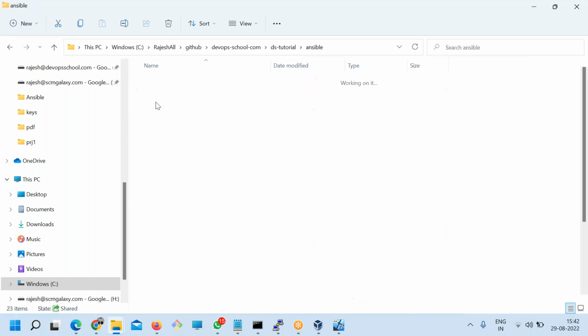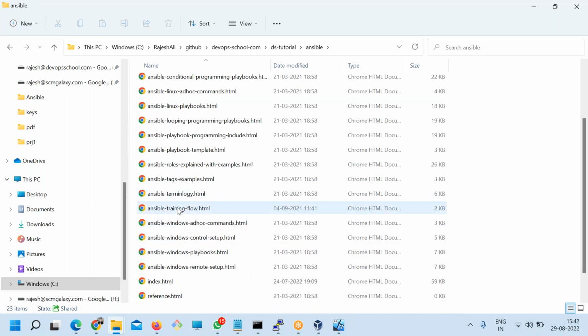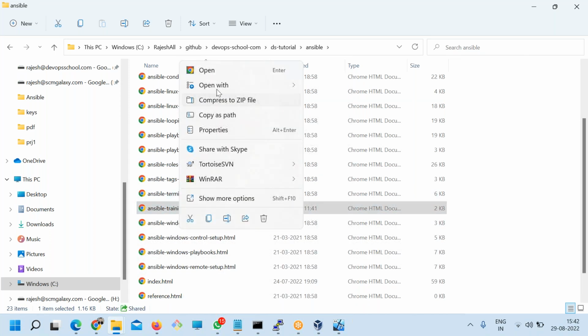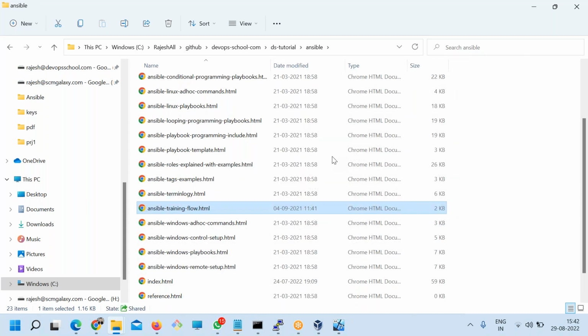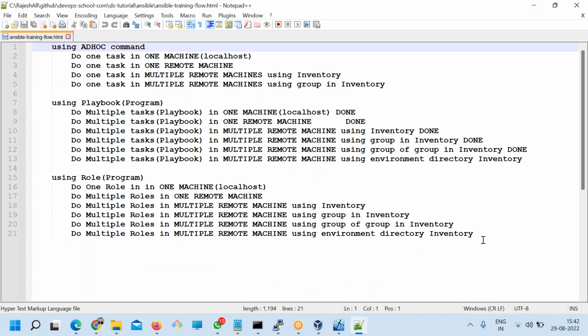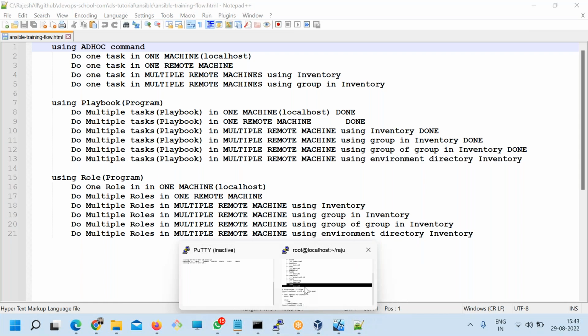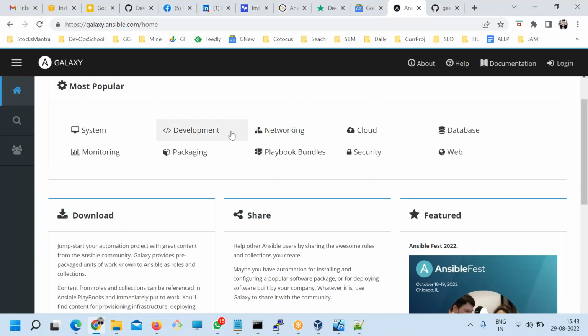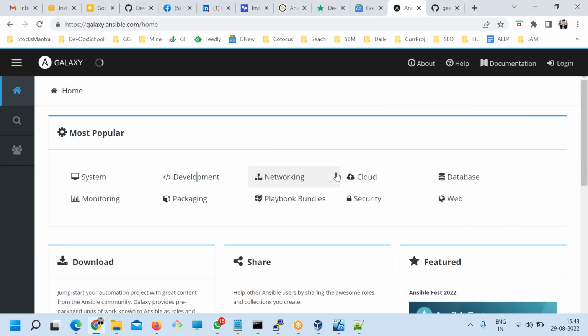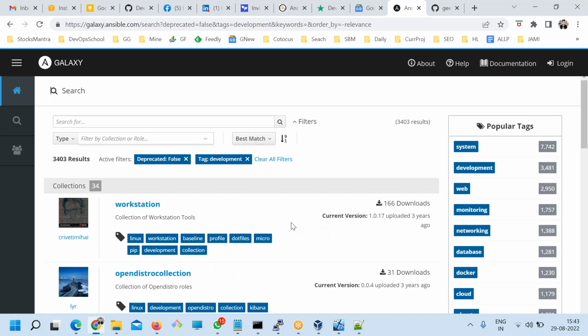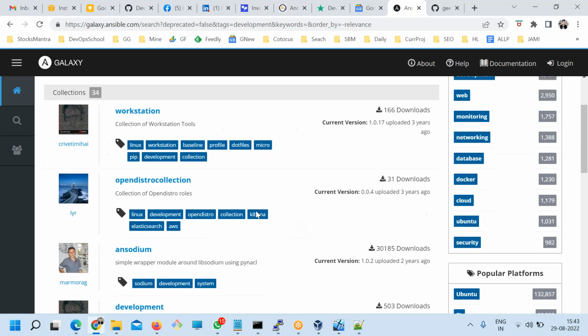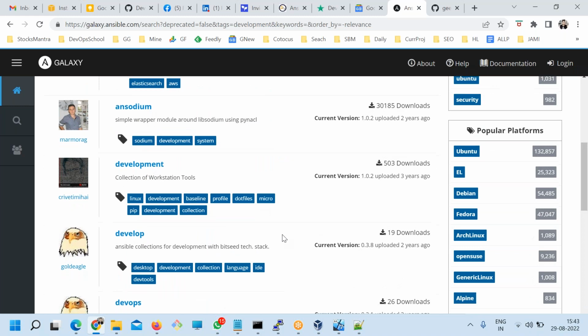So, Rajesh, question. Yeah, go ahead, I can hear you. Okay. So in the role, you mentioned that from Galaxy, that particular role that you downloaded or ran directly, right, by just mentioning Galaxy and the name of the role. My question is, does the content of that role get downloaded onto the machine where it is running?